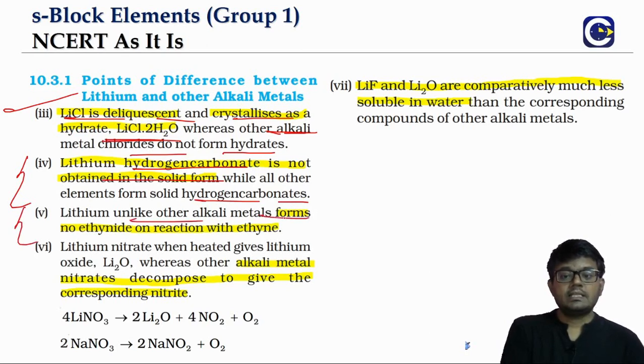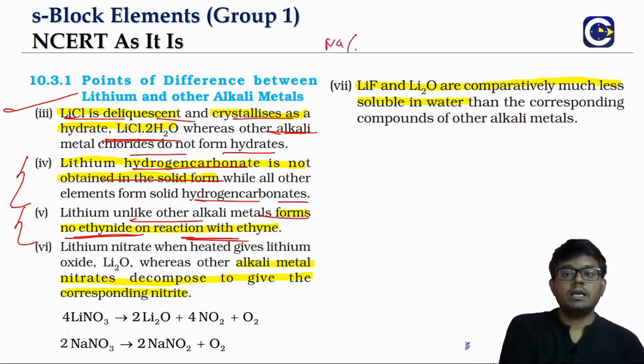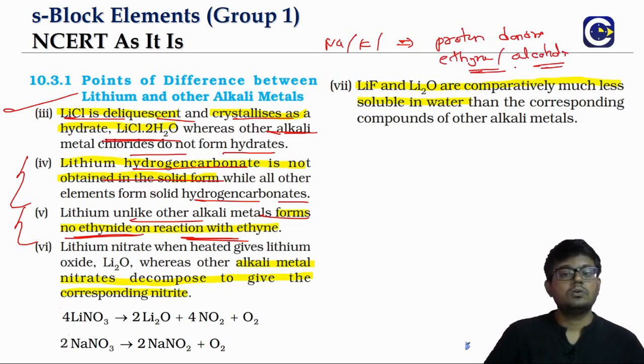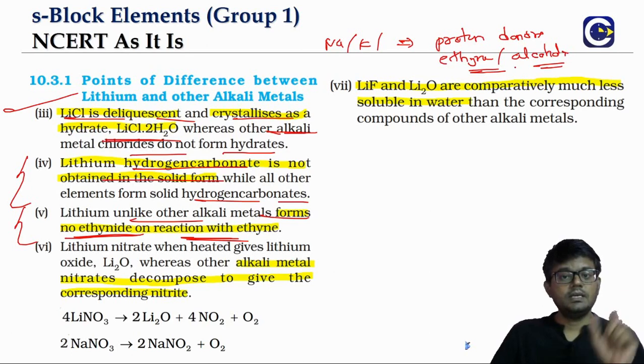Lithium, unlike other alkali metals, will form no ethanide. When we talked about the alkali metals, we said that they can also react with proton donors like ethane or alcohol, etc. So we talked about ethyl alcohol reacting with sodium to form sodium ethoxide. Similarly, ethane can react with sodium, but lithium will not be able to react with ethane.